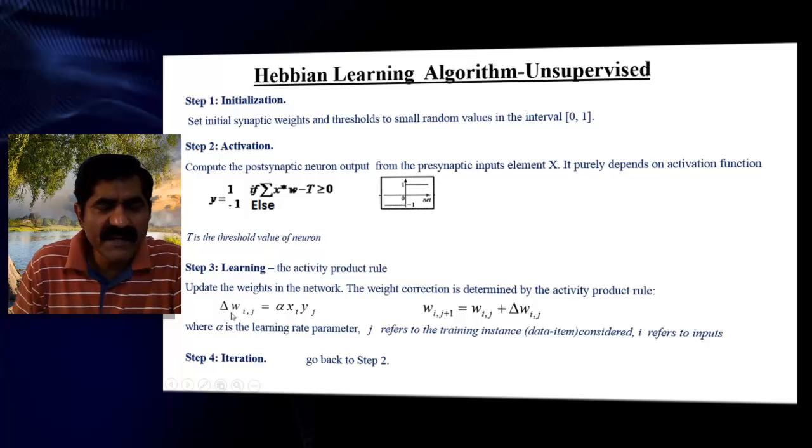Now if you take the change in weight, it depends upon the learning rate, x and y. If you see this activation function, the output possibility is either plus 1 or minus 1. So if you get plus 1, automatically your new weight will become higher. Why? Because your learning rate multiplied with input gives a positive change in weight, which is added to the previous weight.